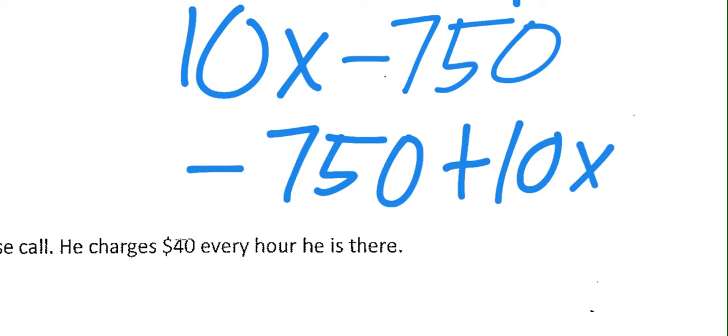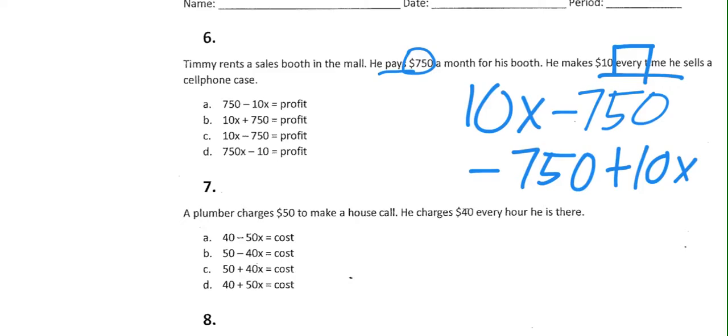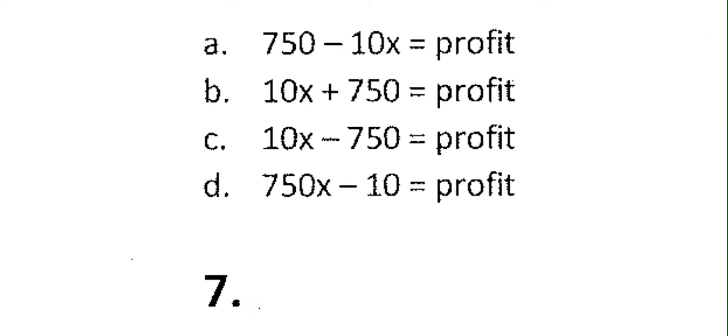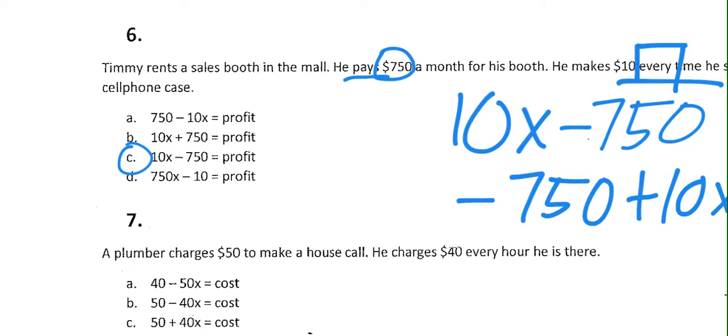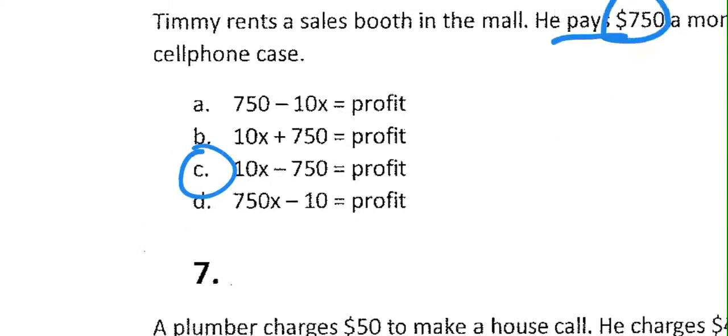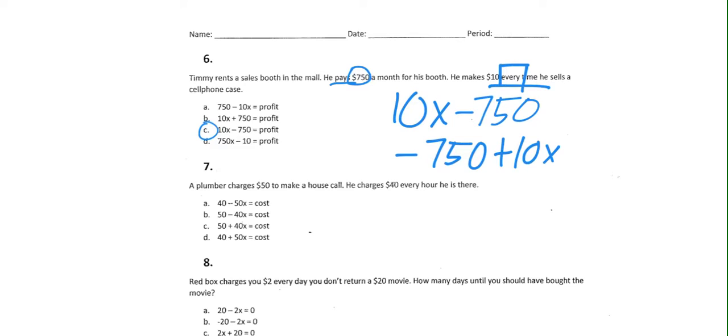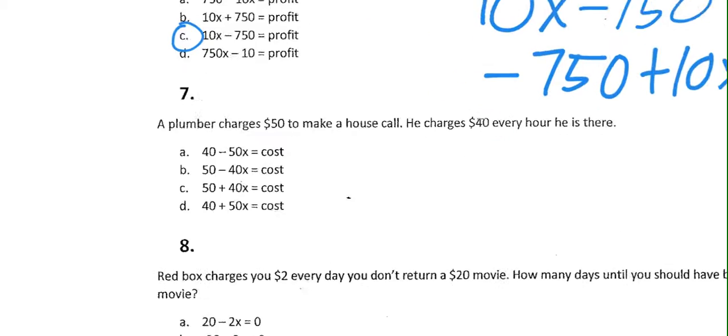So I'm going to go over and look at the answer choices now and see which one matches best. Looks like we have C as our best answer choice because that's how much we're going to make after profit. And I really should have a different sign there, but we can talk about that some other time. Go ahead and take a look at number 7.